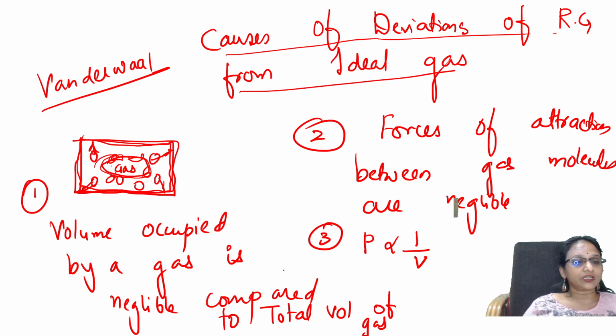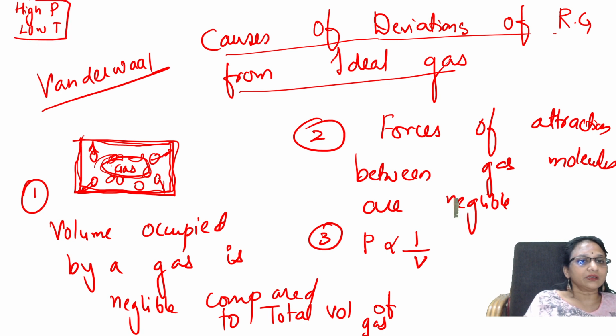Same thing when you're creating low pressure and high temperature. Yes, high temperature means more and more gas molecules are moving, right? Let me again tell you. When I create high pressure and low temperature, what is happening?